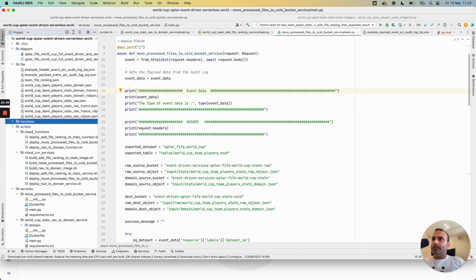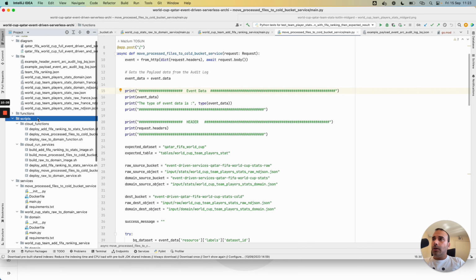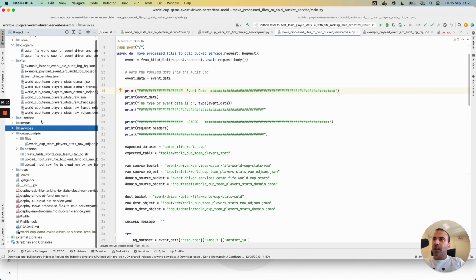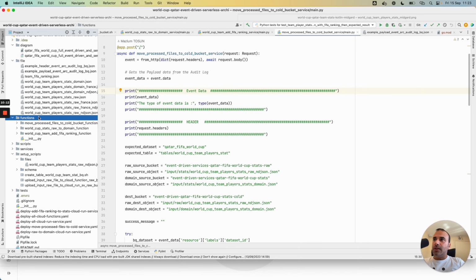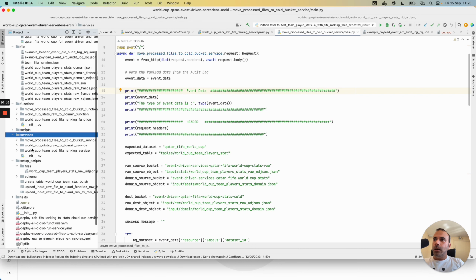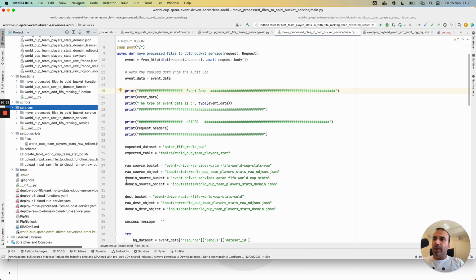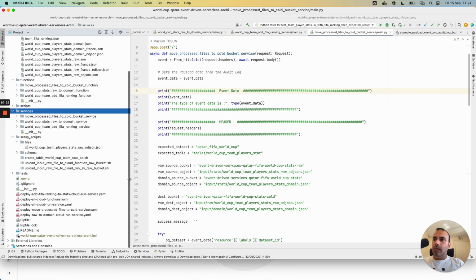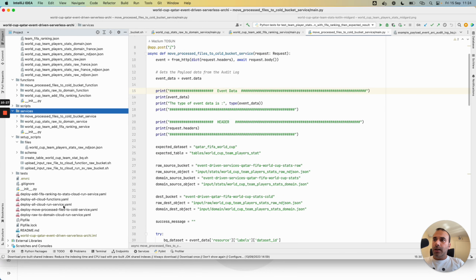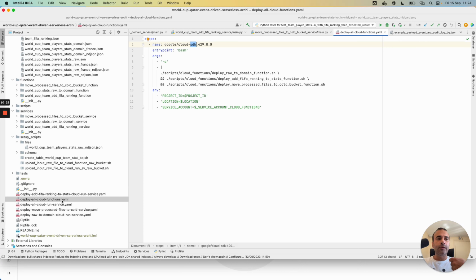For the code, I have two folders: functions, that contains all my Cloud Functions, and also services. Services contains all my Cloud Run services. For the Cloud Build part, I have this YAML file, deploy all cloud functions, and this job will deploy all my cloud functions.